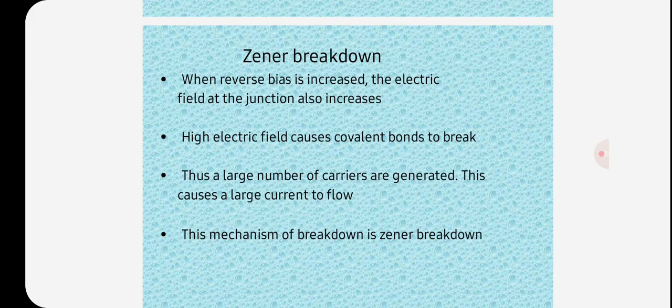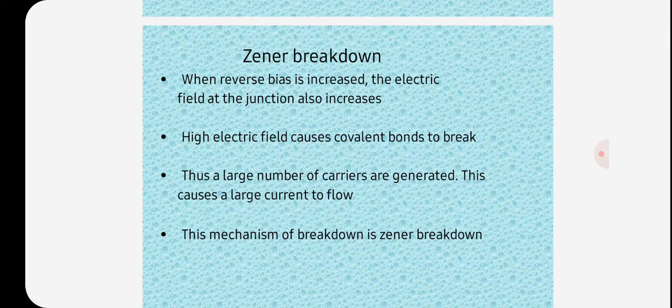If the reverse biased voltage applied to the PN junction diode is highly increased, a sudden rise in current occurs. At this point, a small increase in voltage will rapidly increase the electric current. This sudden rise in electric current causes a junction breakdown called Zener or avalanche breakdown. The voltage at which Zener breakdown occurs is called the Zener voltage, and the sudden increase in current is called the Zener current.